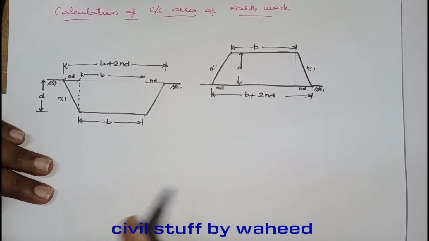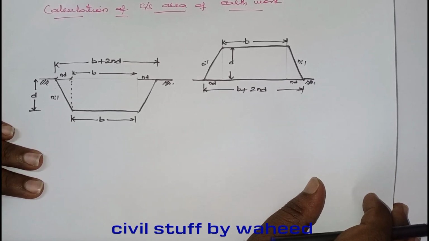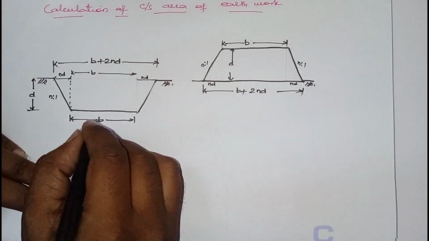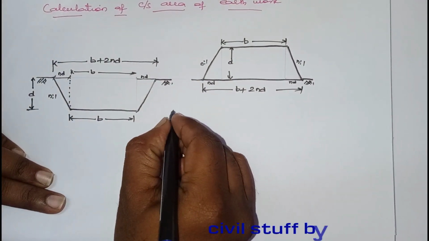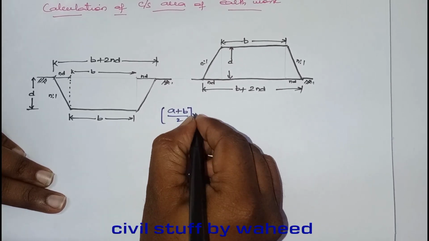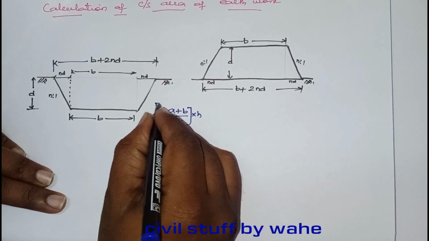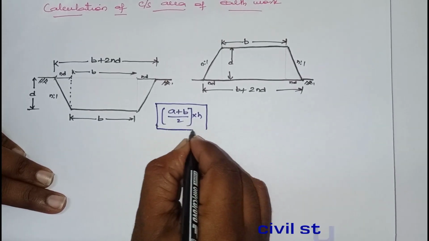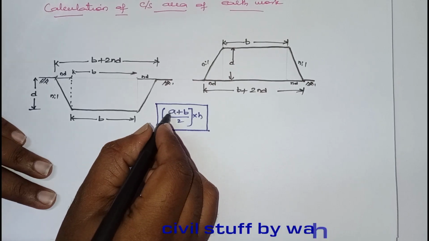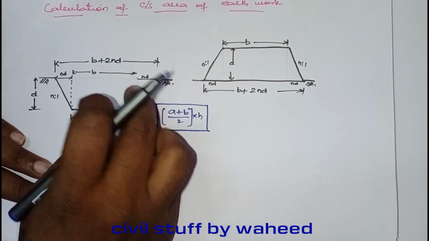Now what is the shape you are looking at? This is just like a trapezoid. Trapezoidal: (A plus B) by 2 into H. This is the formula for the area of a trapezoidal section. Okay, now what does it mean? Average of width into depth.